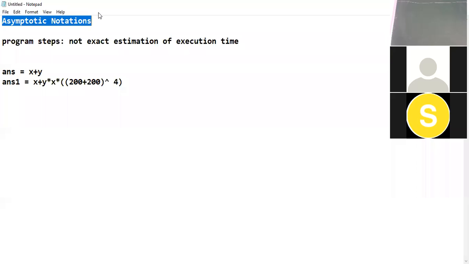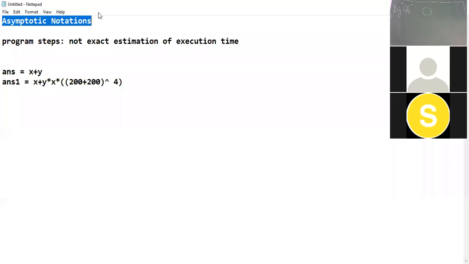So we will be studying three asymptotic notations. First is O. It is generally pronounced as big O. So this is an O, O-H-O. So big O. We'll see what these are. I am only discussing the terminologies first.